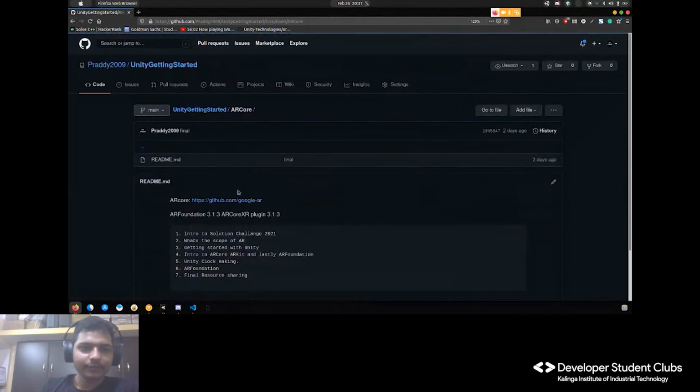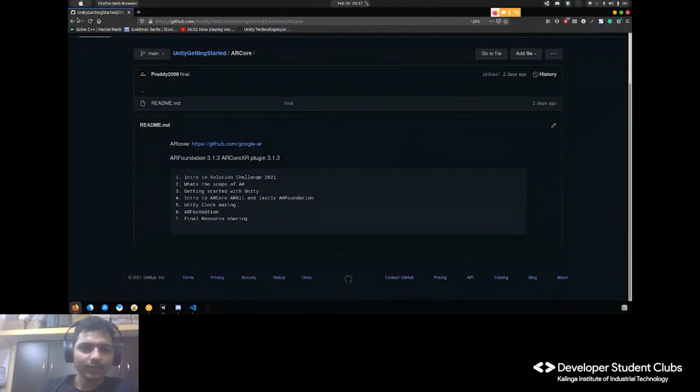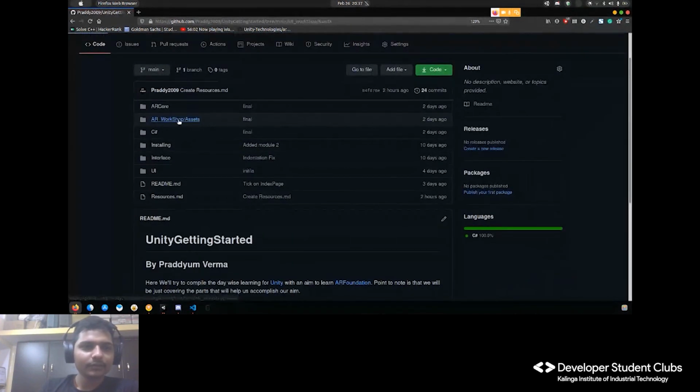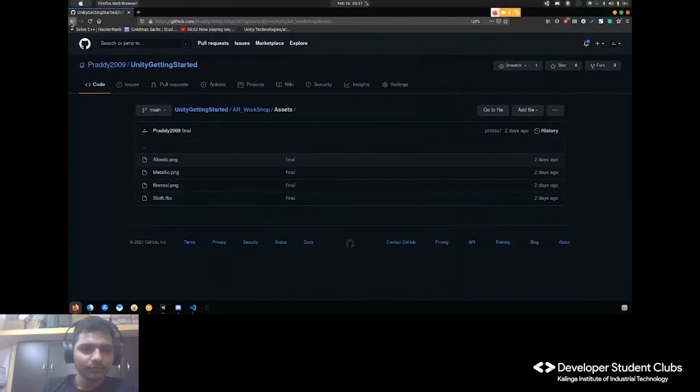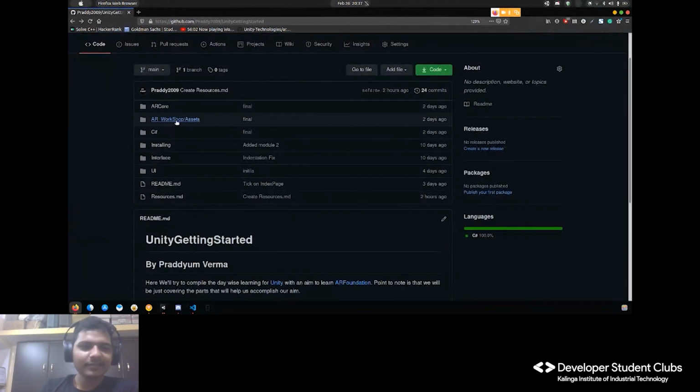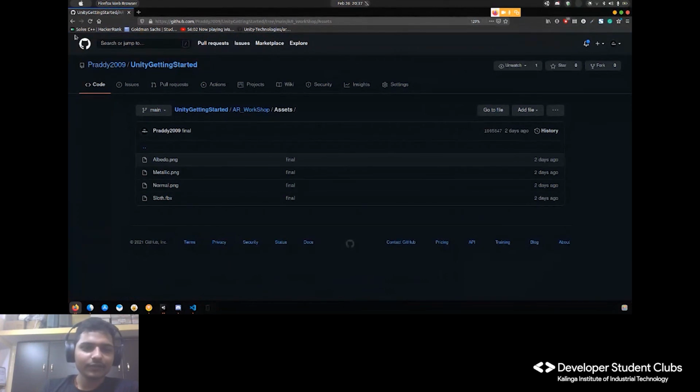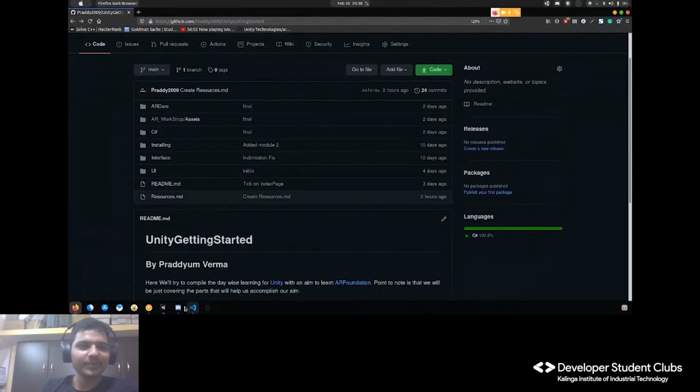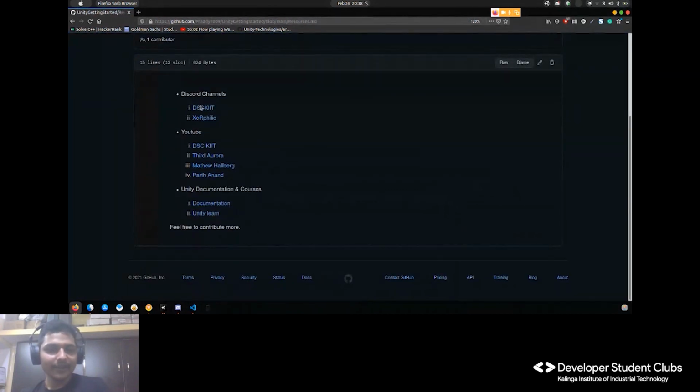I have covered. Okay, then I want to start with AR Core, but I don't know, when there is AR Foundation, why should we go for AR Core if there is cross-platform stuff? Okay, and then comes the resources.md file.